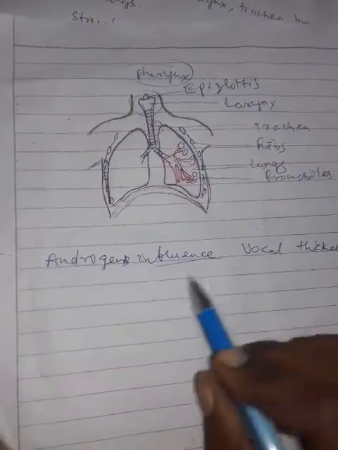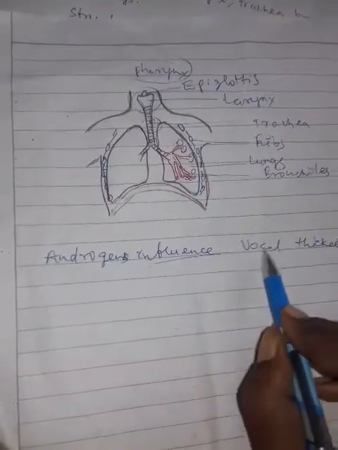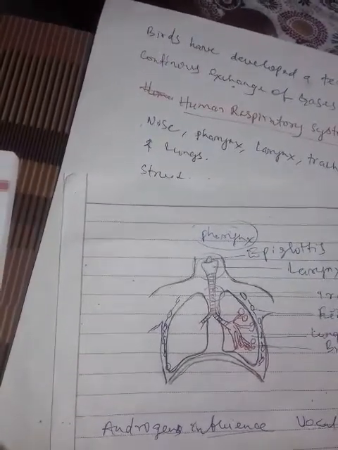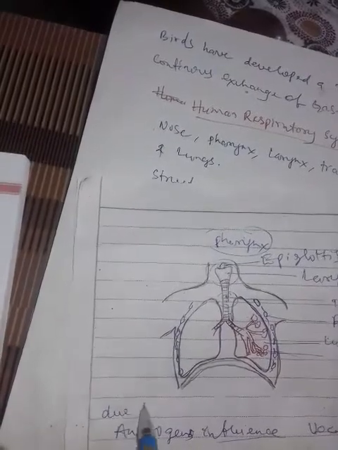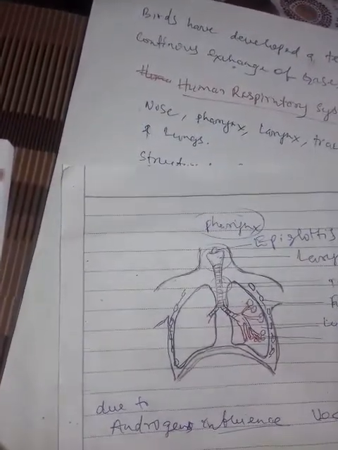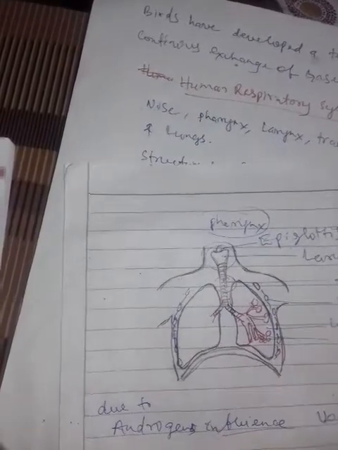In males, androgen secretions are more, therefore due to androgen influence, the vocal cords are developed.